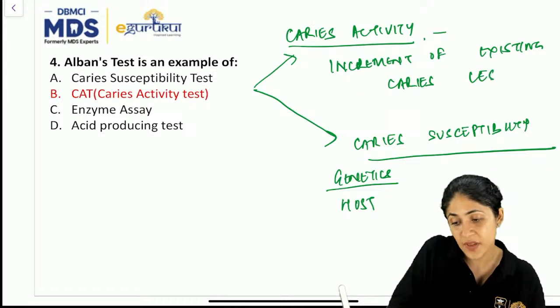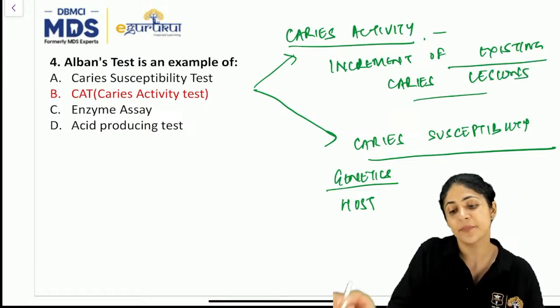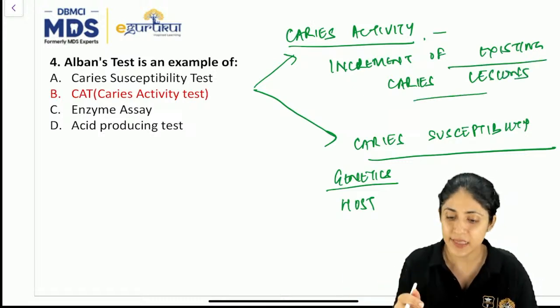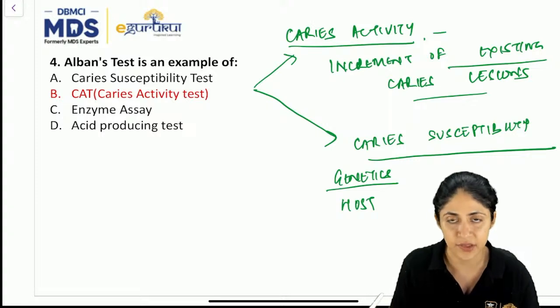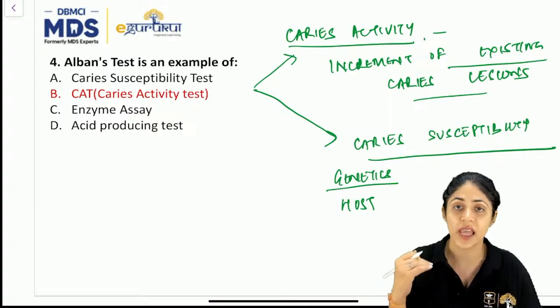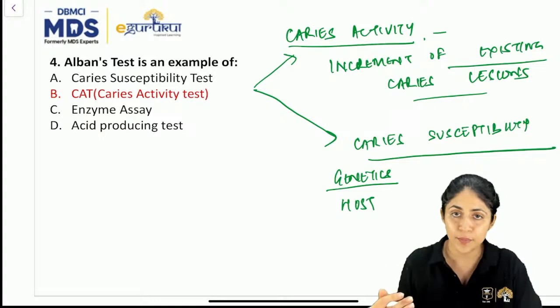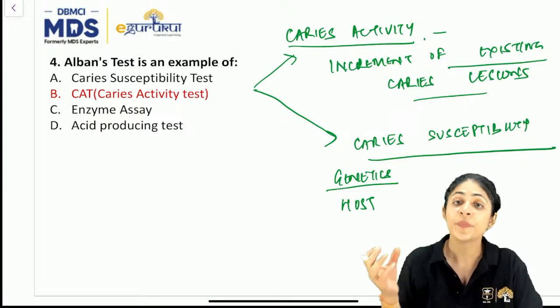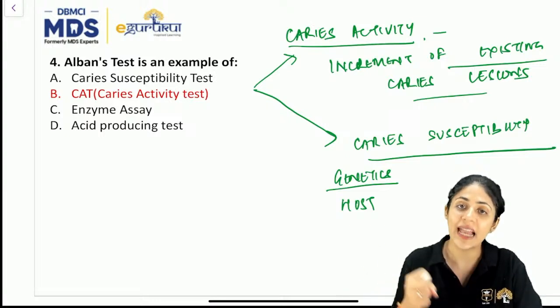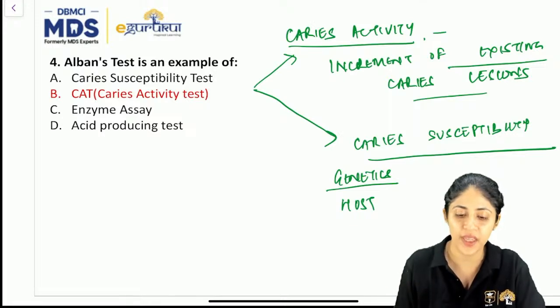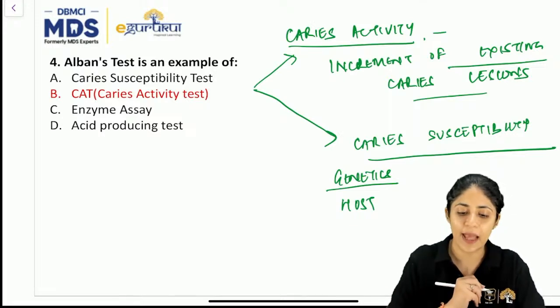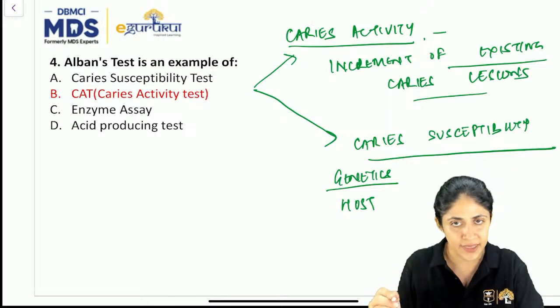Okay, so this we measure. Here we take the microbiological counts, and that is done in the caries activity test with the use of various tests such as S mutans test, Albans test, lactobacillus test. We evaluate the activity of the organisms. Okay, so Albans test is an example of the caries activity test.